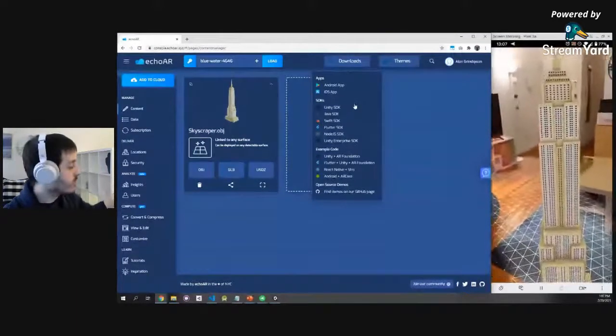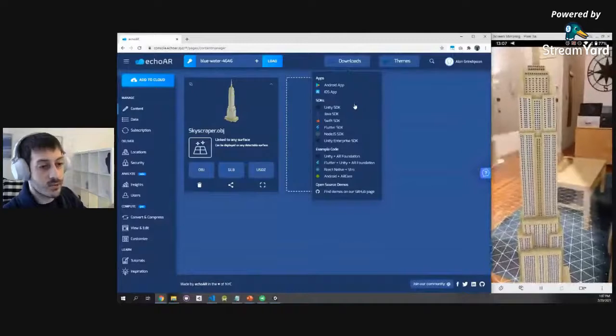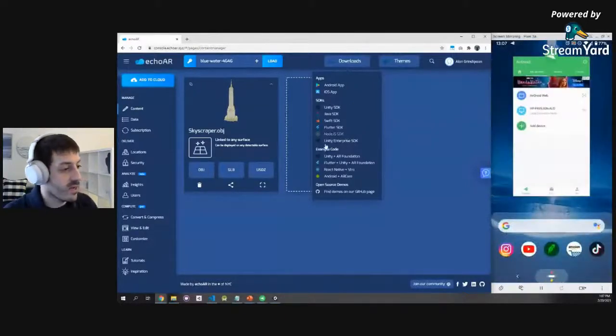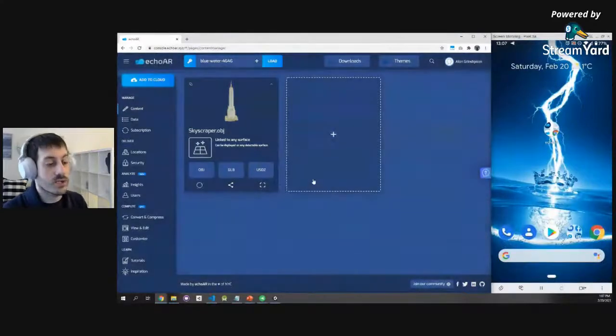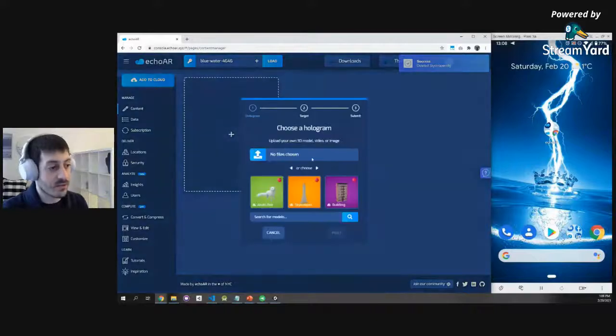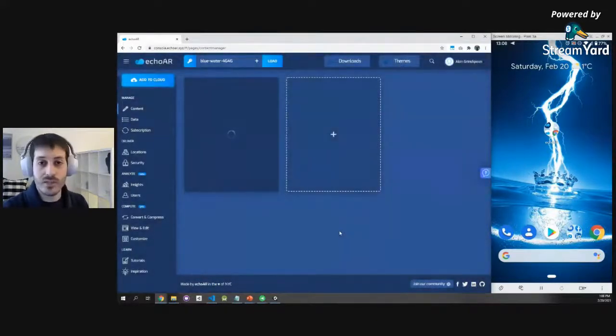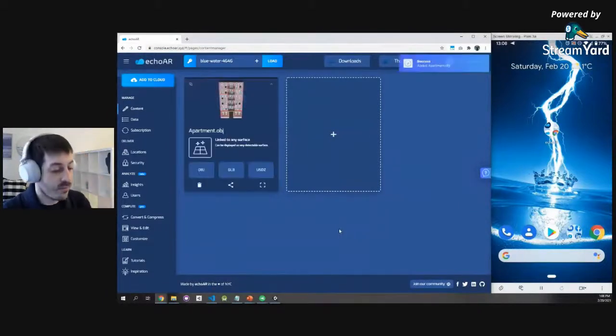But now let's say I want to change the content. So what can I do? Instead of rebuilding the application or doing anything technical, I'm going to go back to the console right here, delete the previous entry, upload something else, and it will automatically update in the app and across all platforms out there. So let's see how that works. I'm going to upload some other building. Same process occurs. We're taking that 3D file, converting and compressing it so it will work anywhere on any platform.